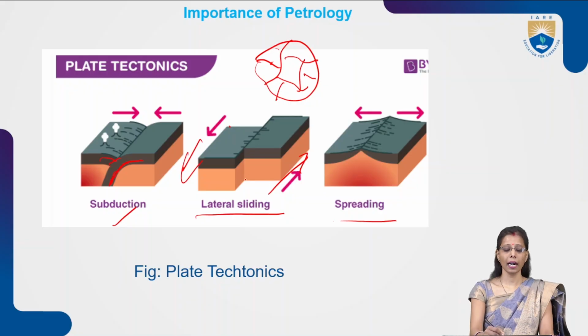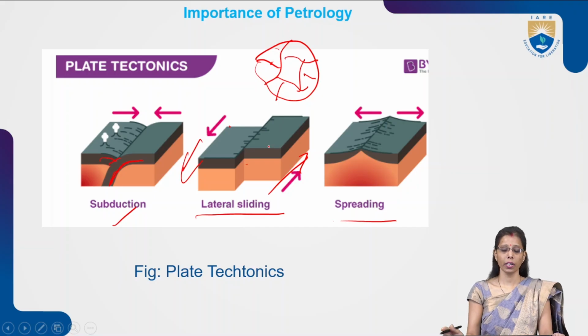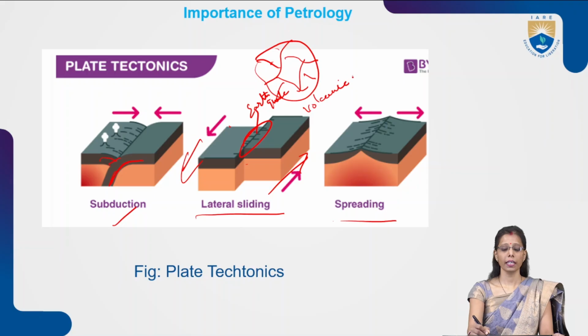In lateral moving, what happens? Both are colliding with each other. Once they collide, at that time, in the area over here, there are chances of earthquake, volcanic eruption, or tsunami.